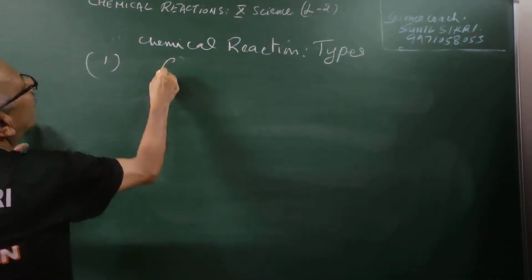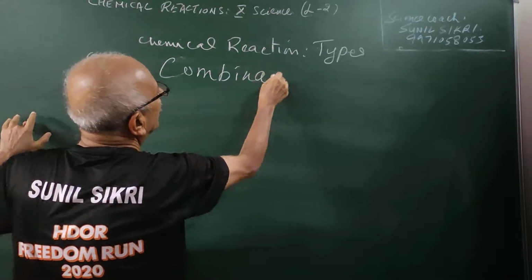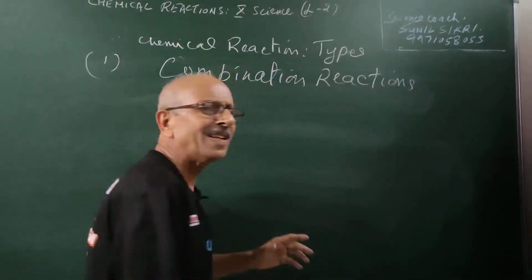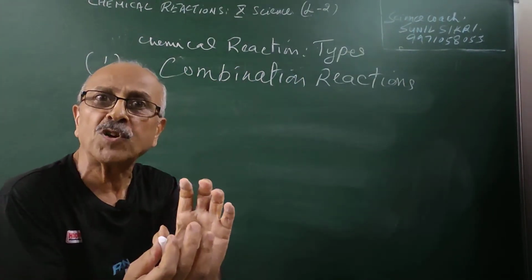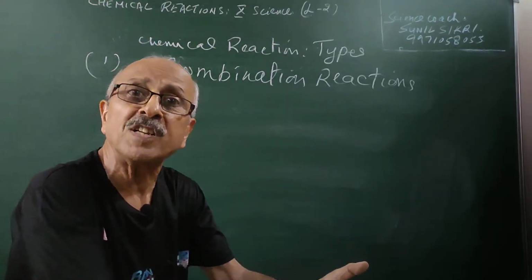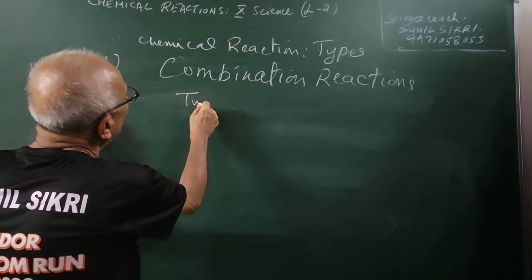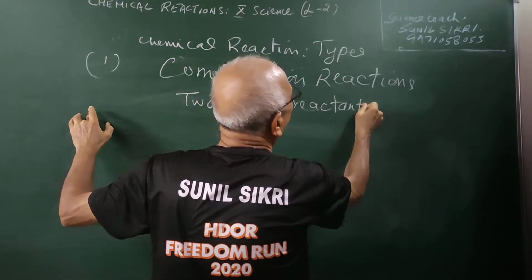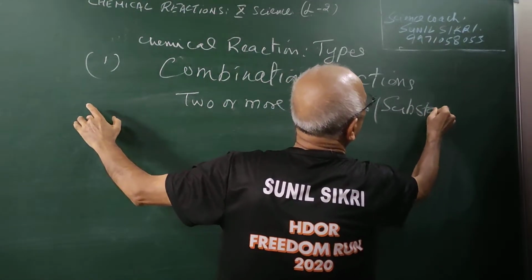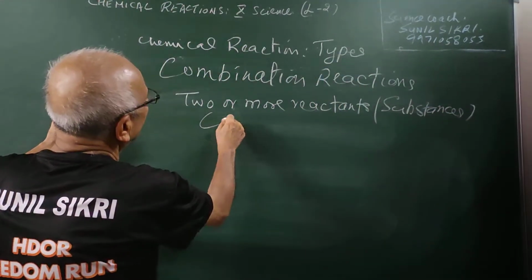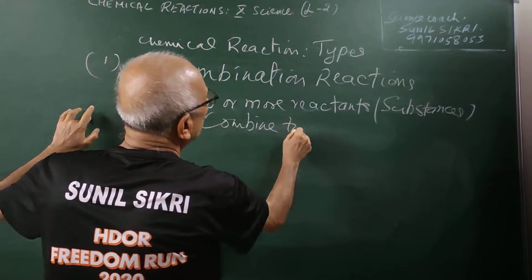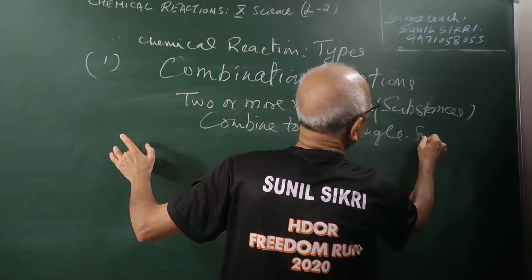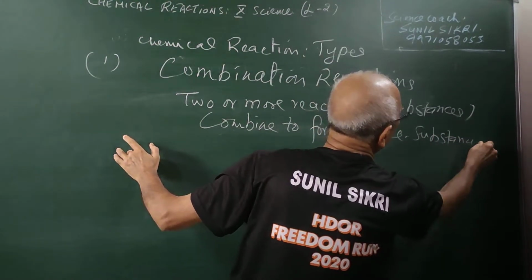First, I am talking of combination reactions, students. The meaning itself is clear. There will be a combination of two or more reactants or substances to form a product. Two or more reactants or substances will combine to form a single substance or a product.